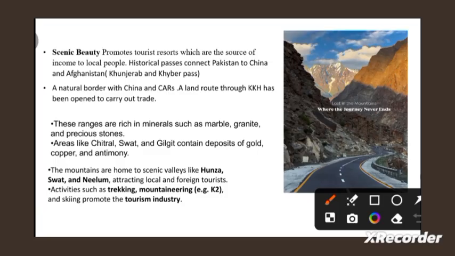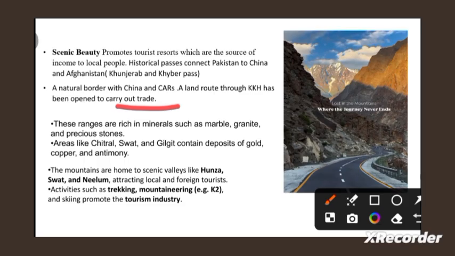Okay, a natural border with China and a land route through the KKH. So the Karakoram Highway has been opened and it helps trade also. So beta, they are also helping us in trade, connecting one country to another.